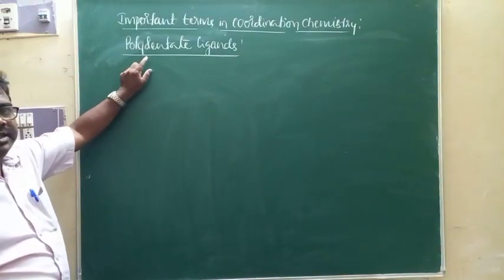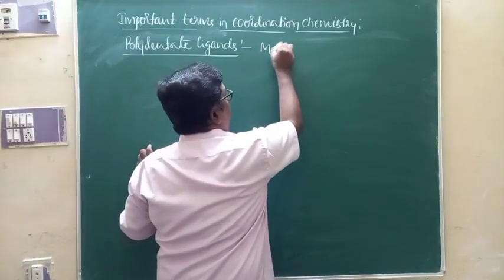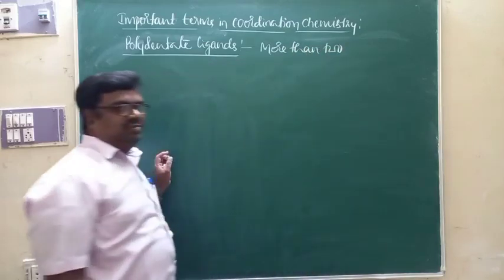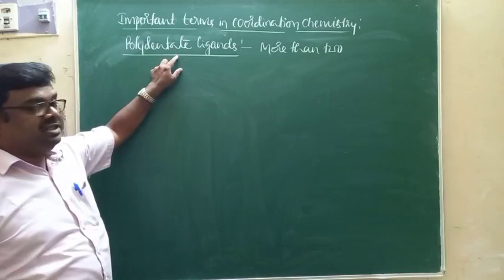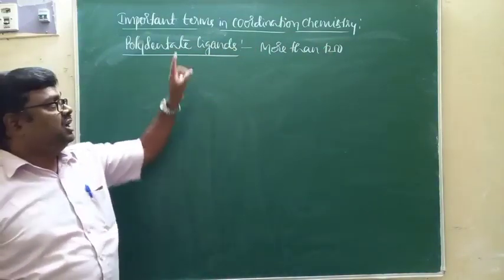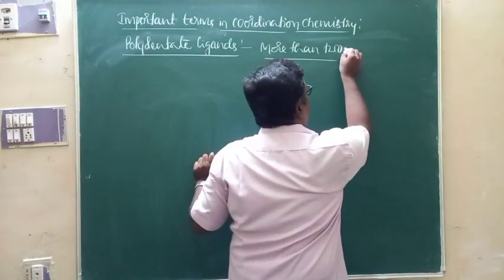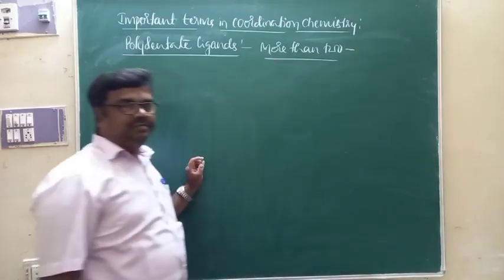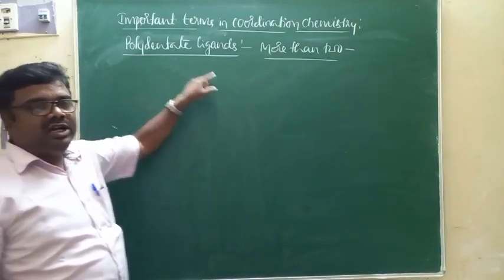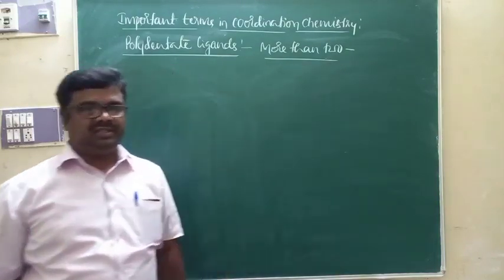Polydentate ligands, as the name itself indicates, are the ligands which contain more than 2 donor atoms per molecule. As they contain more than 2 donor atoms per molecule, polydentate ligands can donate more than 2 pairs of electrons per molecule during the formation of complexes.